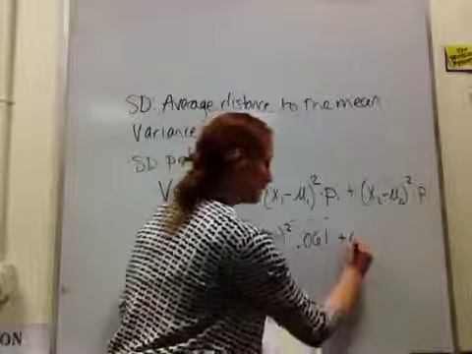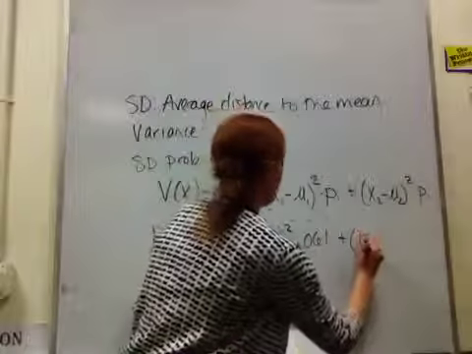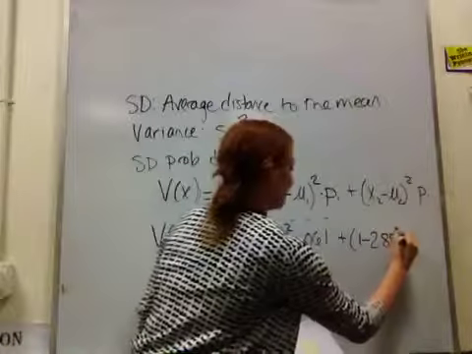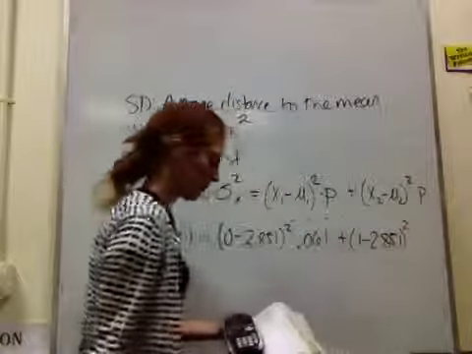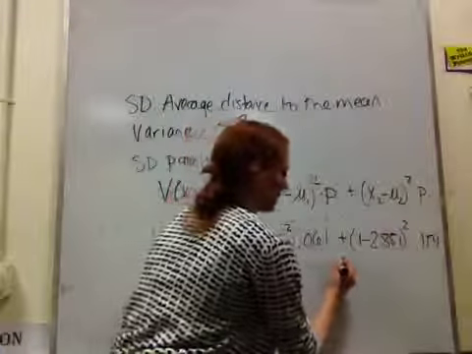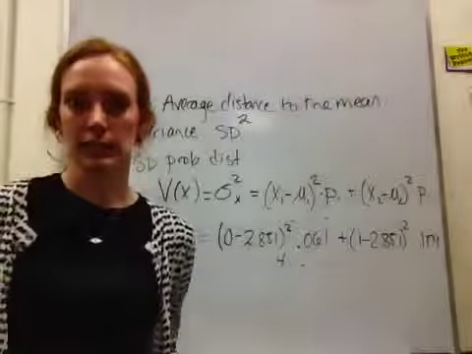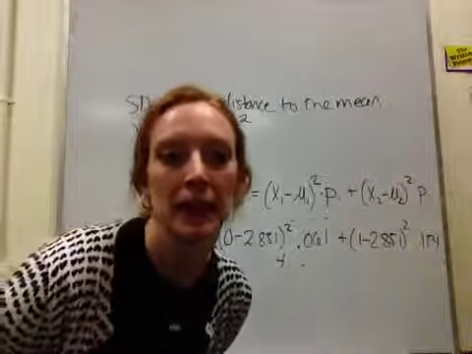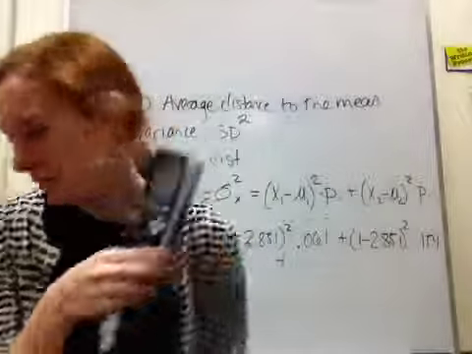Plus the next data point: if you score 1 goal, subtract the mean, square it, multiply by the probability of getting 1 goal, plus and so on. That's going to take a long time to calculate. Thank goodness we have our calculator.